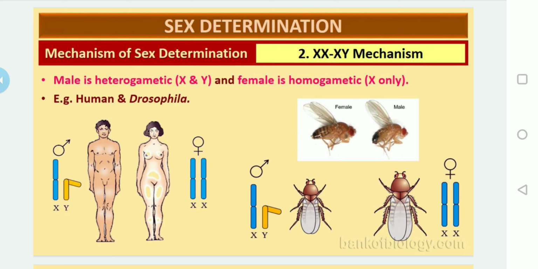So the sex determination in man we will discuss once again, so don't get mixed up with these things. In the next class, after discussing female heterogamety, I will tell you once again in detail about sex determination in man. So next class we will continue with those things also.